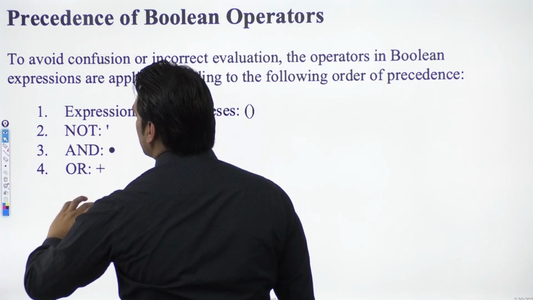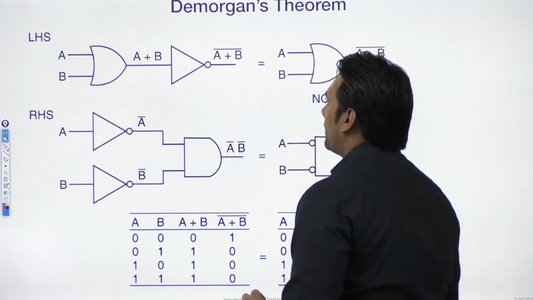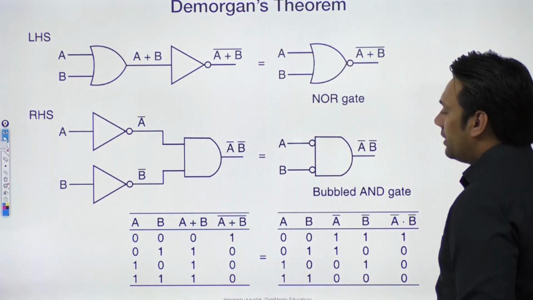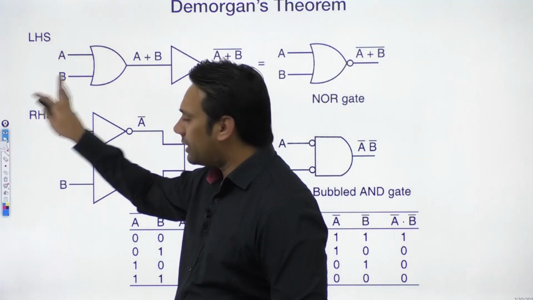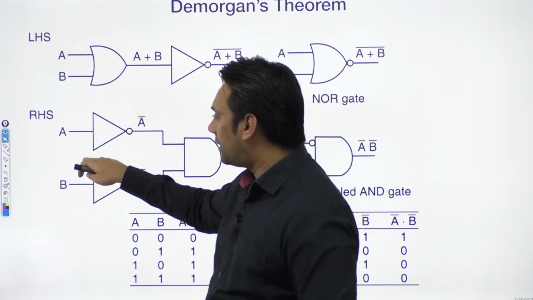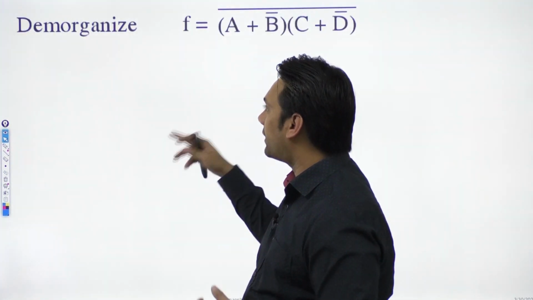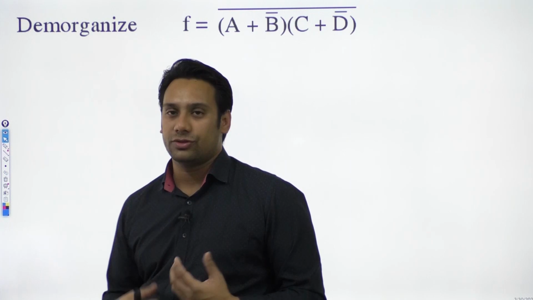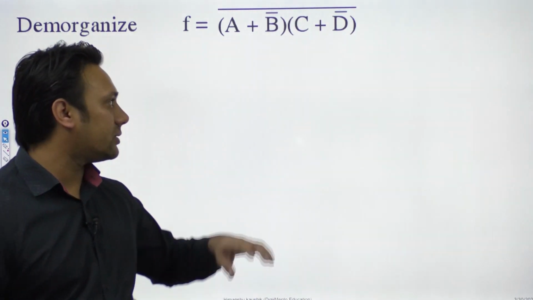I'll take a lot of examples, so everything will become clear to you from the examples. Let me take an example first before I explain De Morgan's theorem. Let me take a few examples so that everything is very clear to you.